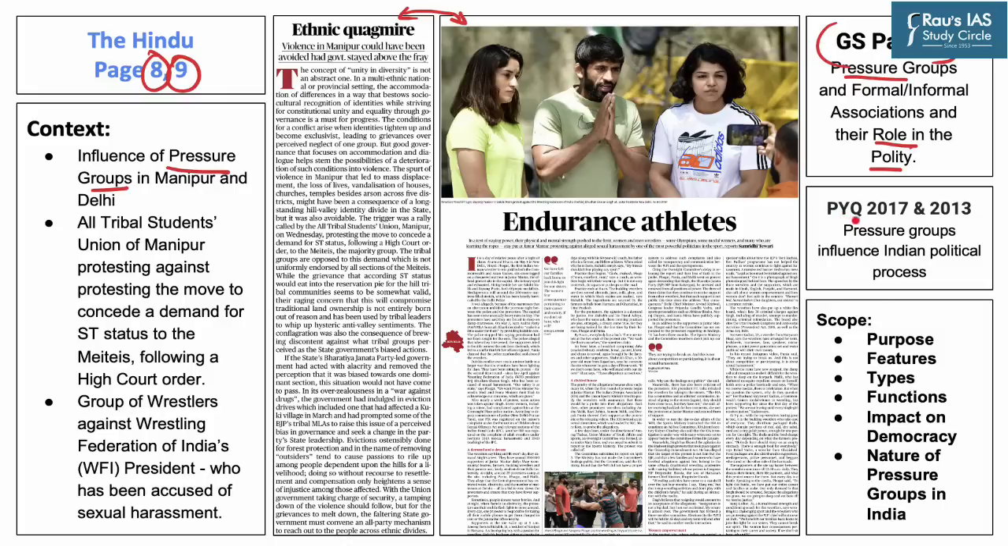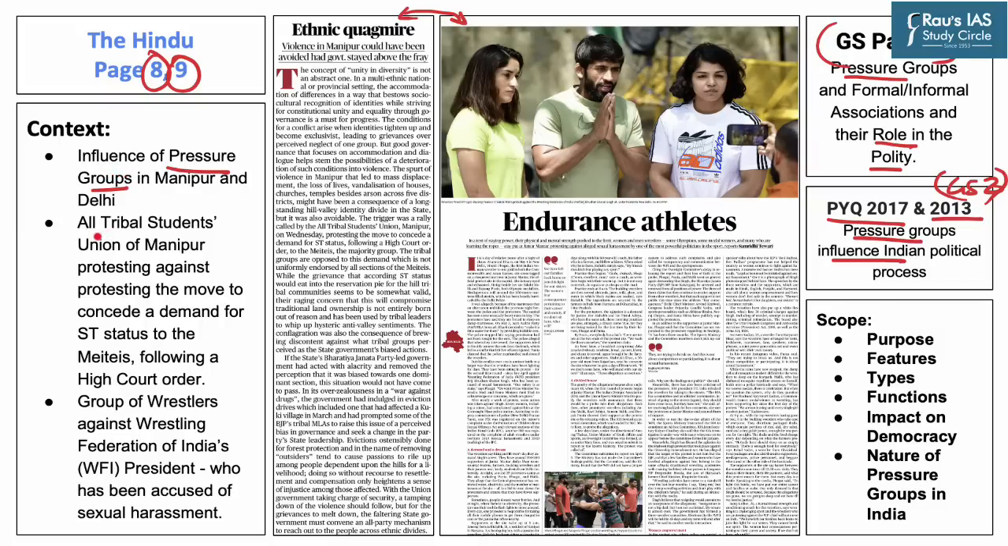While in previous year questions of 2017 and 2013 in GS Paper 2 in the Mains examinations, questions were asked on pressure groups and their influence on the Indian political process. Thus, the context of this article remains the influence of pressure groups in states such as Manipur and Delhi.